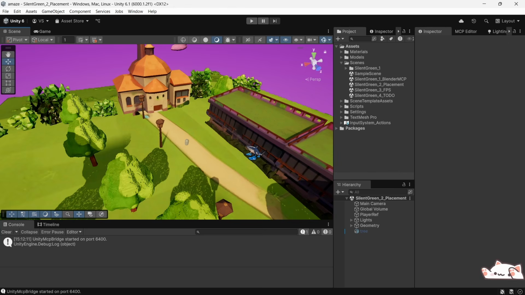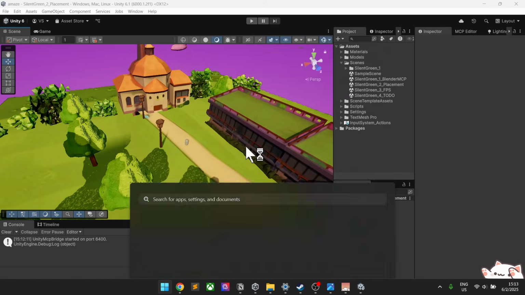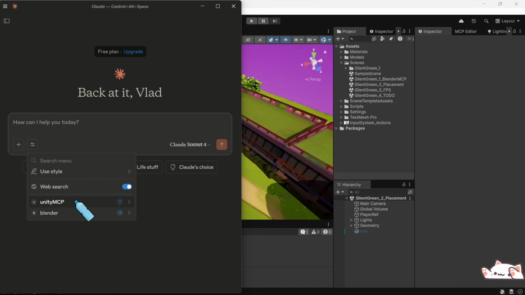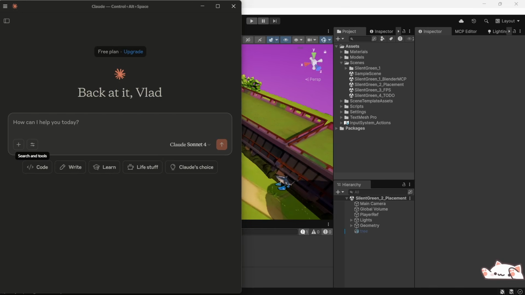To use Unity MCP, we can run Claude and create a new chat. As you can see, I already have Unity MCP set up here, and we can run the MCP server inside Unity so that Claude can talk to Unity to manipulate it.